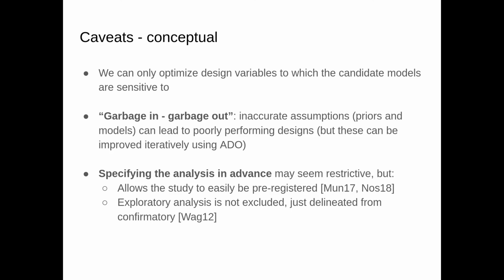On the conceptual side, we have to remember that we can only optimize those variables to which our models are sensitive. For example, learning models often don't account for perceptual differences. Second, we need to remember the good old garbage in, garbage out principle. So bad models in, bad priors in, bad experiments out. And finally, even though it may seem restrictive to specify the whole analysis in advance, which we need for experimental design, this can also then be used to pre-register the study, which is becoming more and more common anyway.